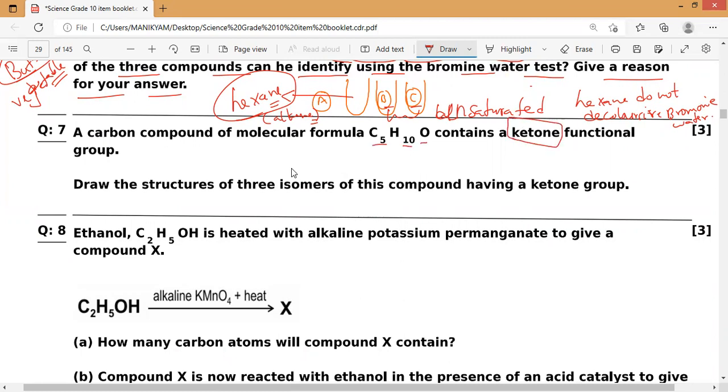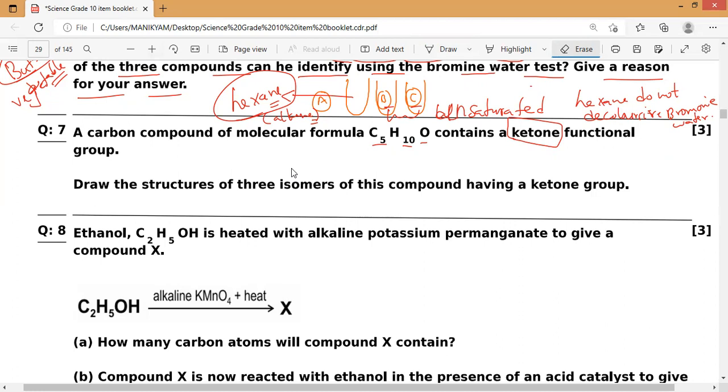Ketone means, as you all know, n starts from 3 only, because if you want to form a ketone, the C double bond O must always be in between two carbons, so minimum n is 3. Now they are asking: draw the structure of three isomers of this compound having a ketone group.